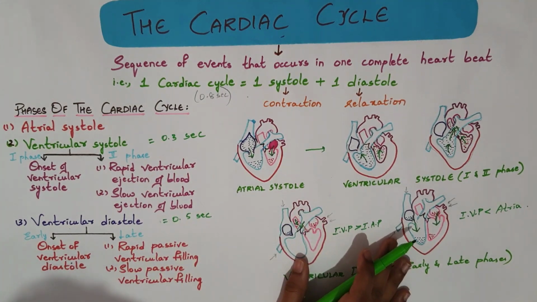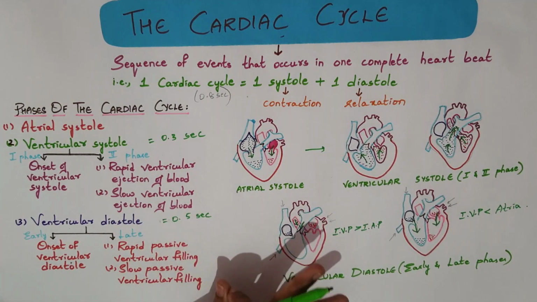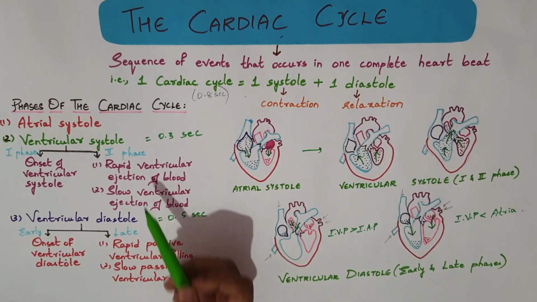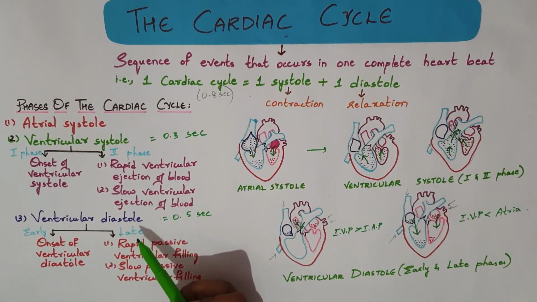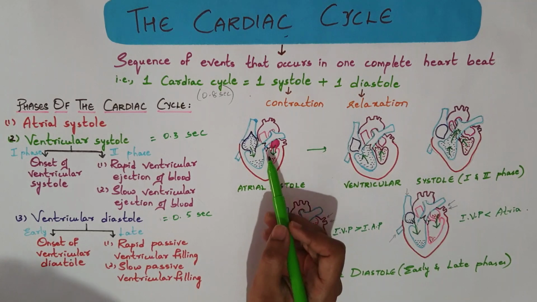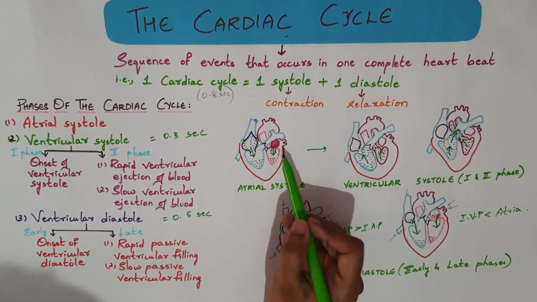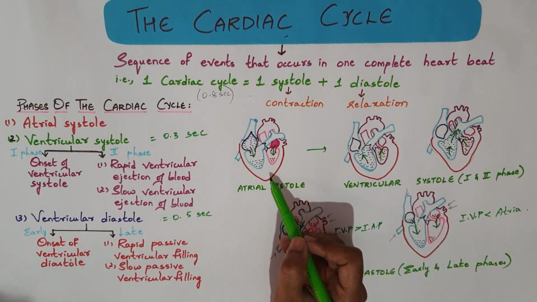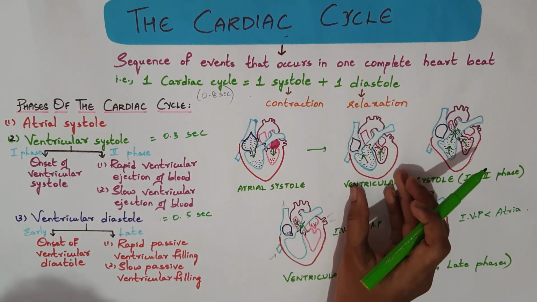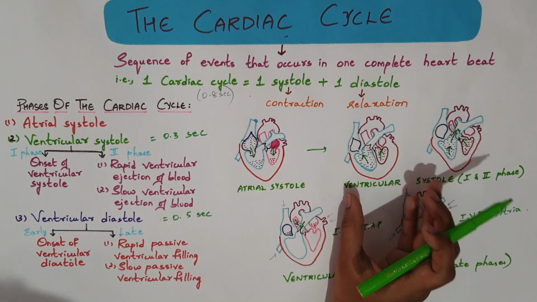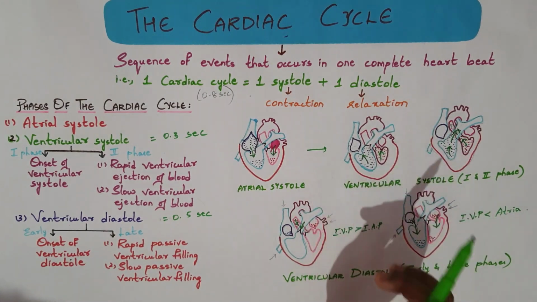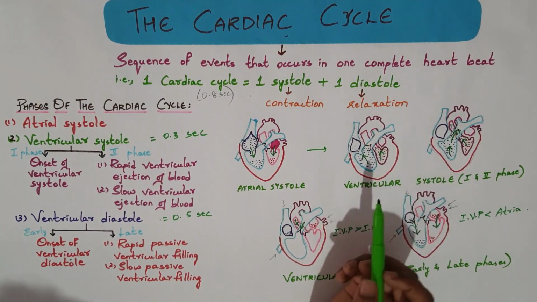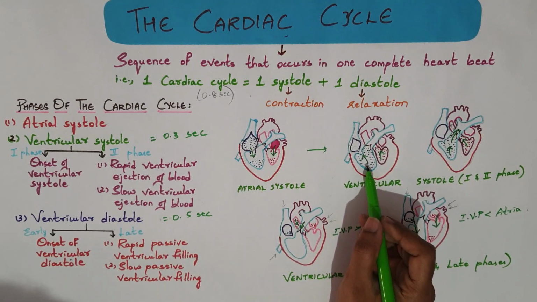So, let us revise it again. The cardiac cycle consists of three phases: atrial systole, ventricular systole and ventricular diastole. In the atrial systole, the atria contract, pressure in them increases, and that is transferred to the ventricles. Blood from them moves to the ventricles. It is followed by a phase known as ventricular systole, wherein the ventricles contract and the atria relax. The pressure in the ventricles increases.